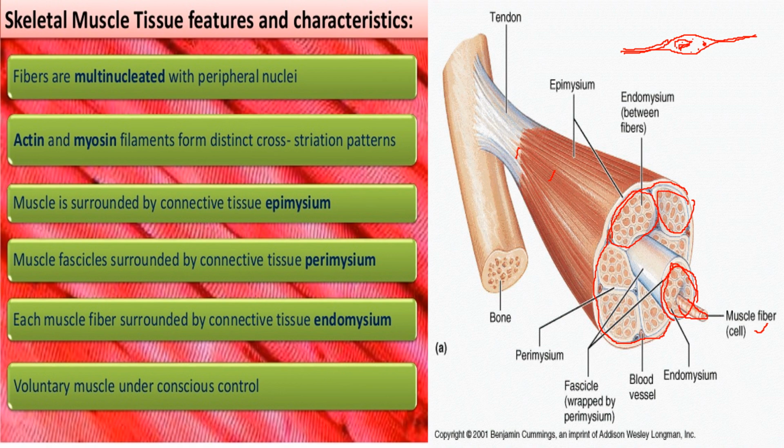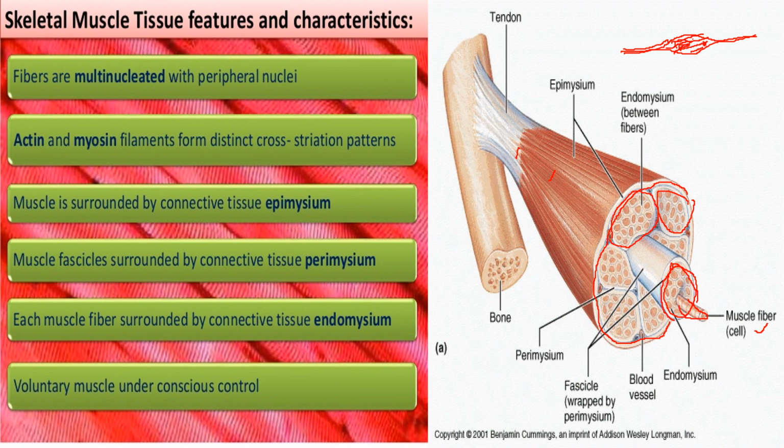Now this muscle fiber again consists of thin filaments called myofibrils. These myofibrils give alternate light and dark bands due to the presence of the protein molecules actin and myosin. These skeletal muscles are voluntary and conscious.